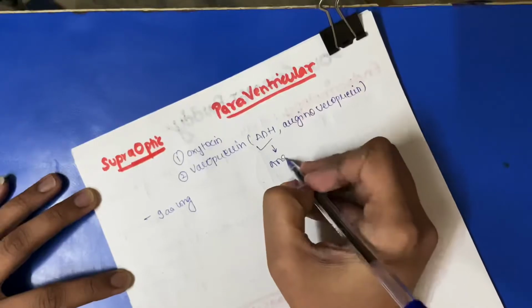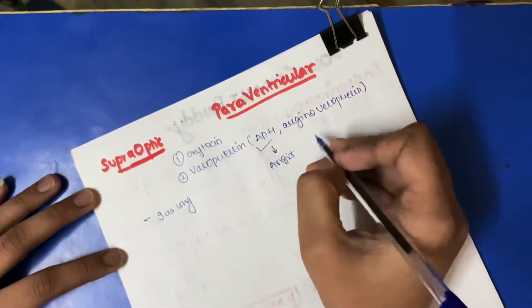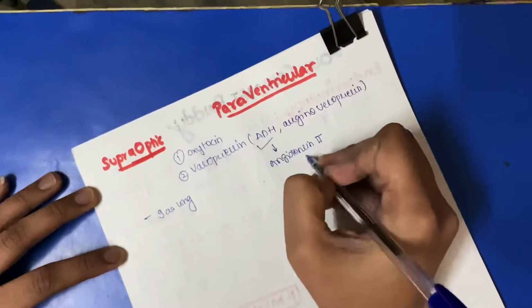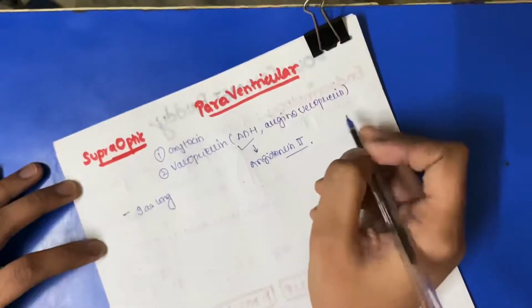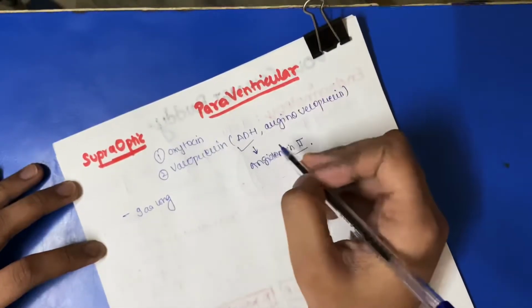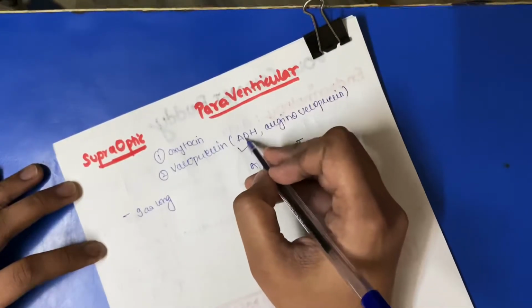You have heard about the renin angiotensin aldosterone system, in which angiotensin plays a major role. Angiotensin production is also induced by ADH, and it helps in water retention.